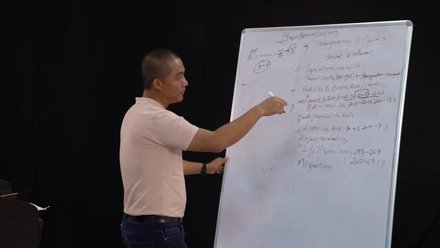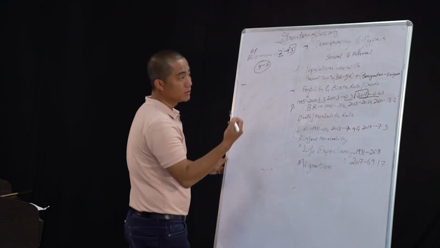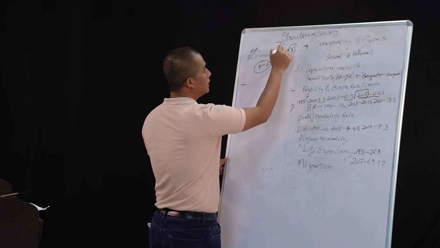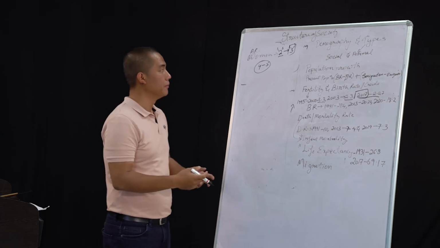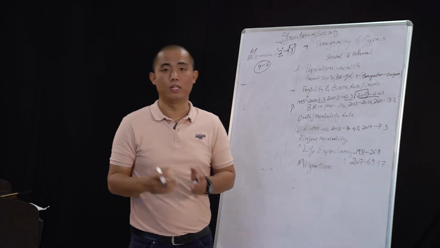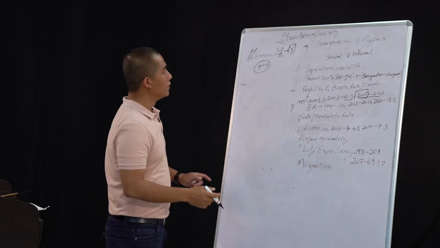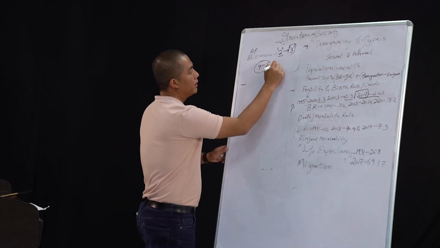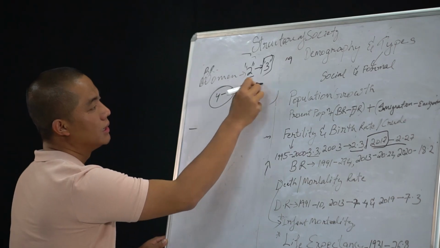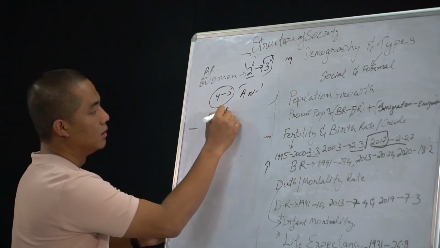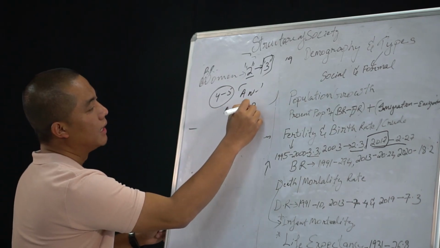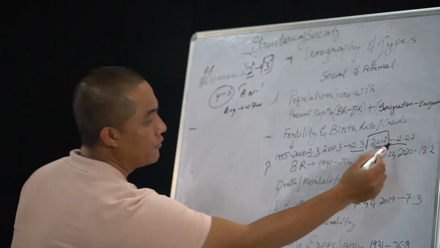So couples who get married in the year 2017 have a probability of giving birth to around 2 to 3 children for every family. That is what it means here. I'm not talking about a single woman in particular. It depends on her. But we're taking the average of all the women in India. And thus, we come to this figure.